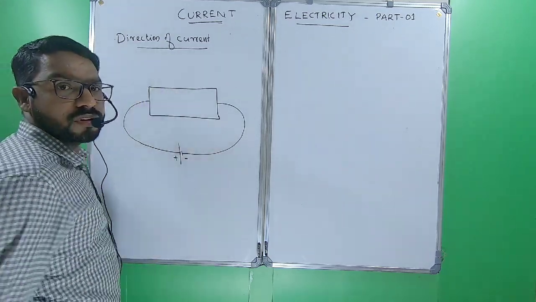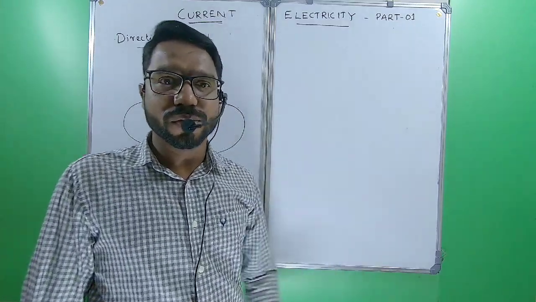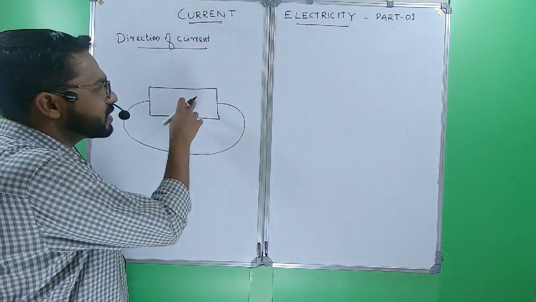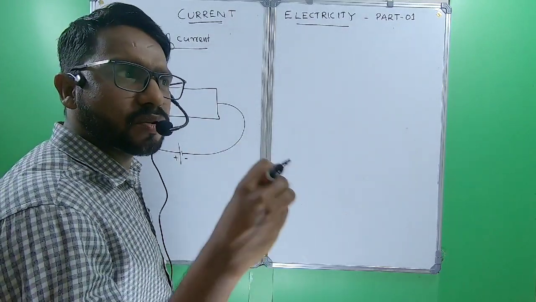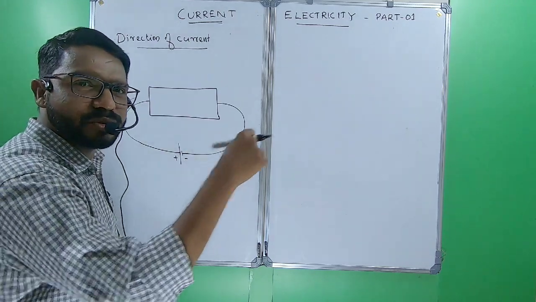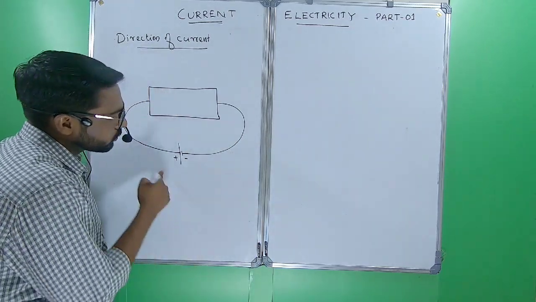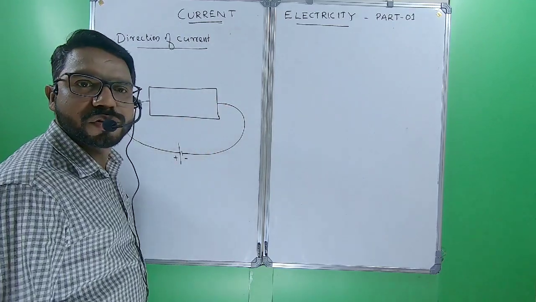Metal atoms are too big, so the valence electron gets small attraction from the nucleus. That's why they are almost free. So using this cell we are providing electrostatic potential energy.